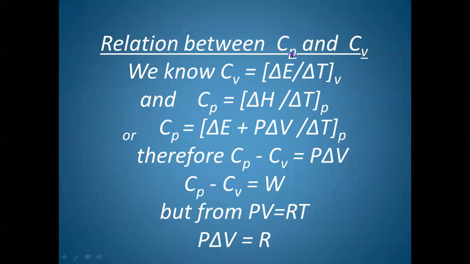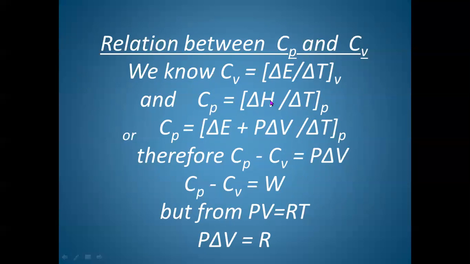As I told you, when pressure is kept constant, the system will do some work. Therefore, the heat absorbed will be utilized to increase internal energy and to do some work, that is, delta H. And for Cv, it is at constant volume, so the system can absorb energy only to increase its internal energy. So naturally, delta E will be more here. Therefore, Cv can be given by this equation, and Cp by this equation.